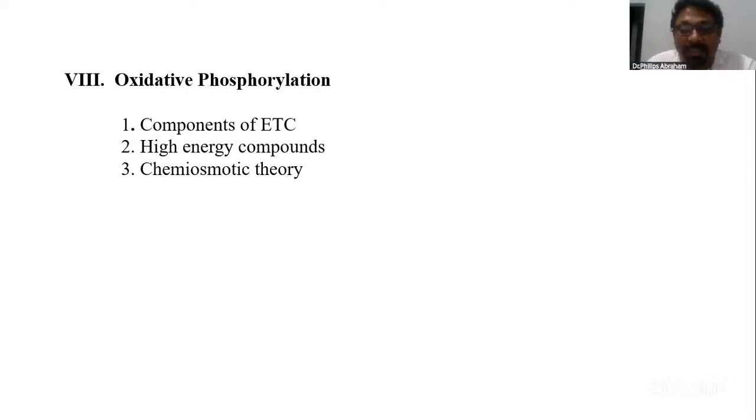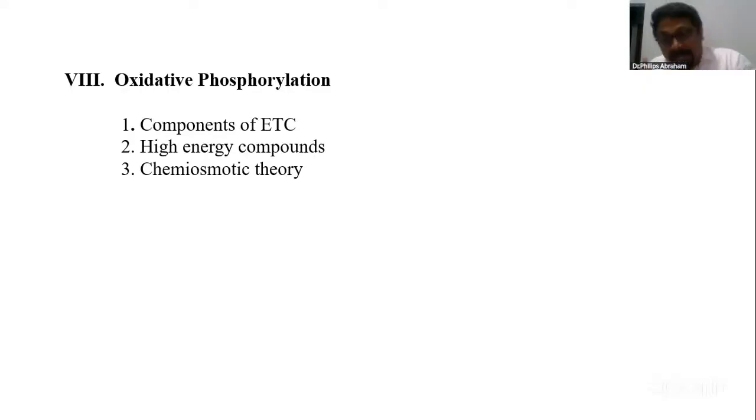Complex 3, very easy. That's the one which gives electrons towards cytochrome. So it's called cytochrome reductase. Those who provide electrons, we call this reduction. It's a reduction process. So complex 3 helps in the reduction of cytochrome. So the word cytochrome reductase.